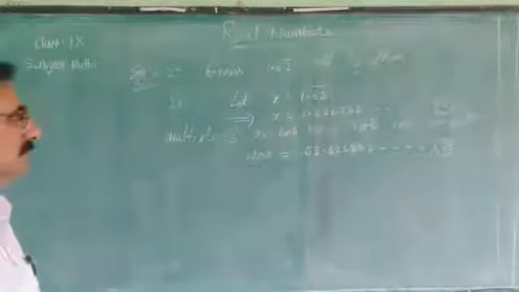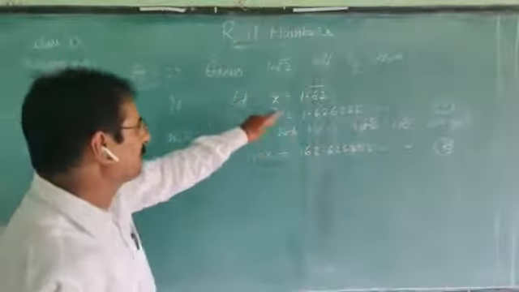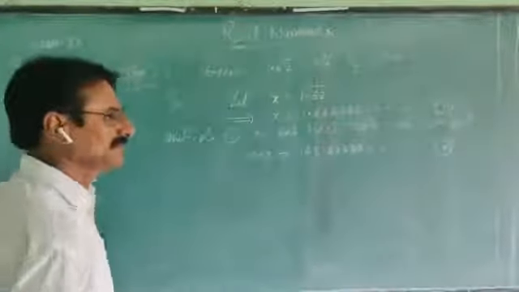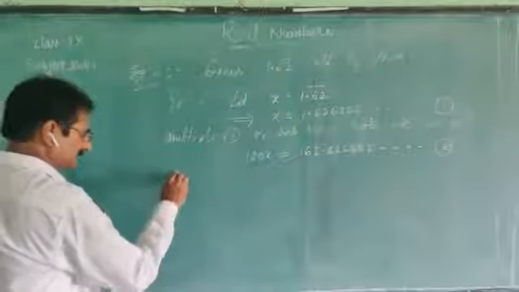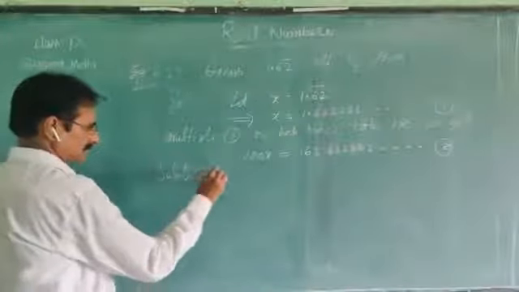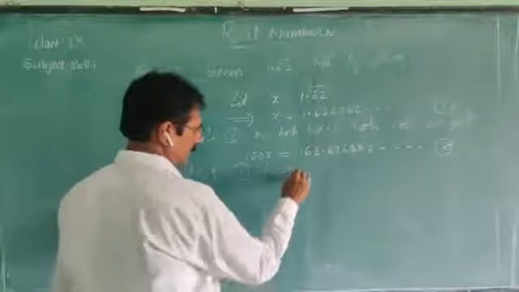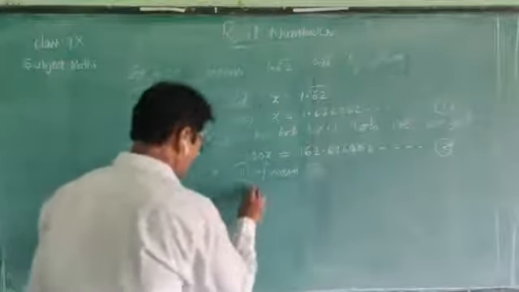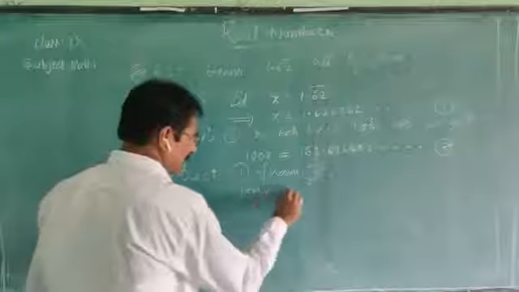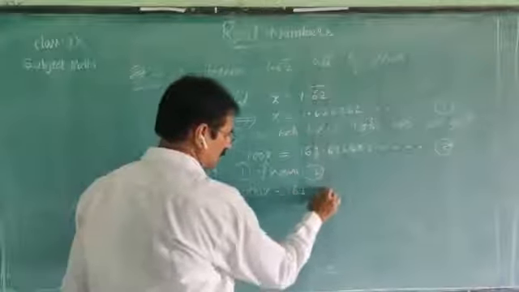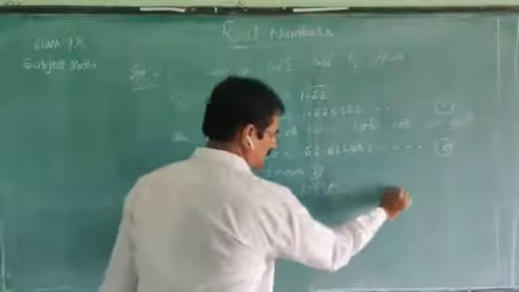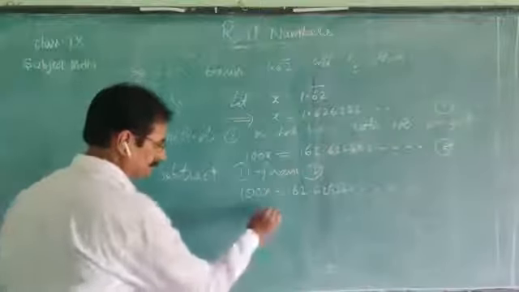Now subtract the first equation from the second equation. 100x equals 162.626262 and so on is the second equation.